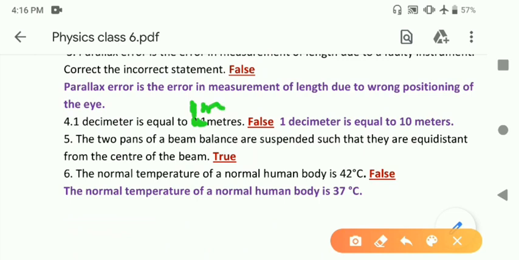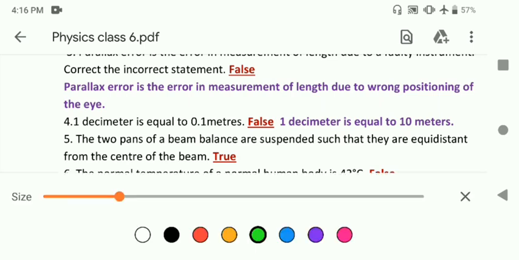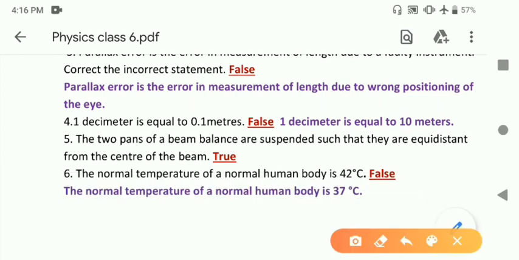So this is a false statement, and the correct statement will be 1 decimeter is equal to 0.1 meter. So please take care of it.